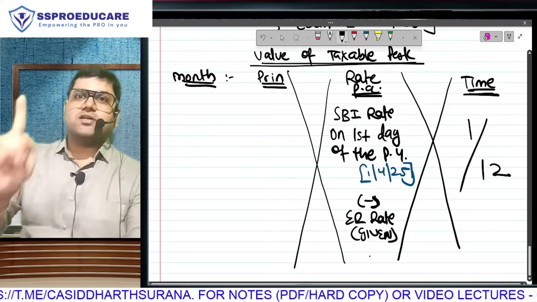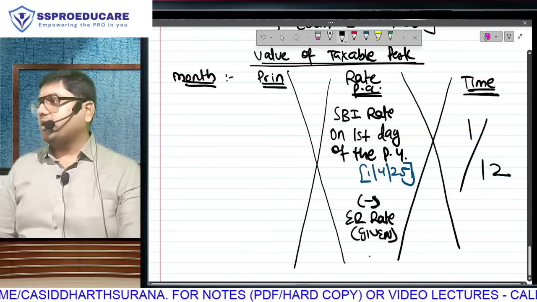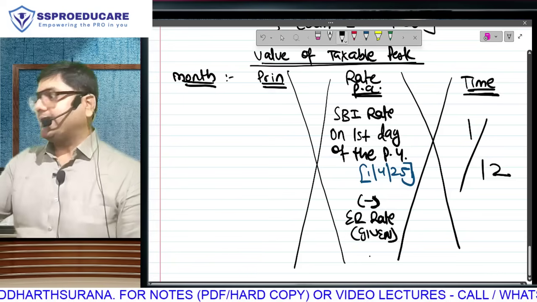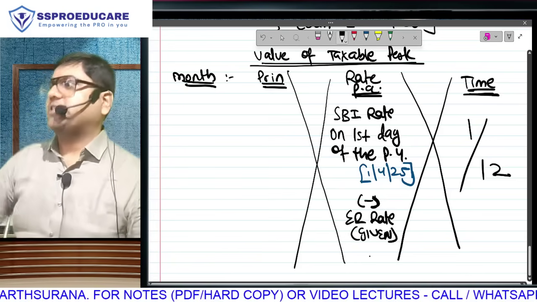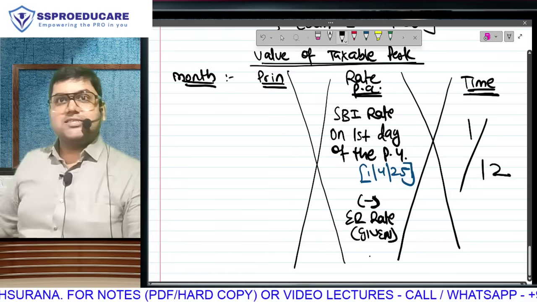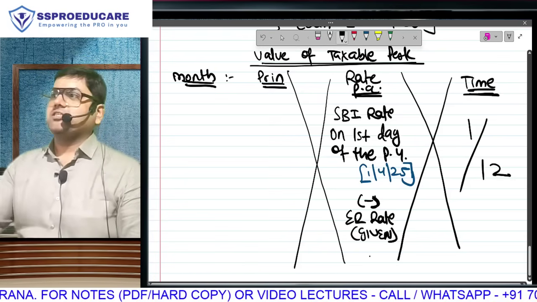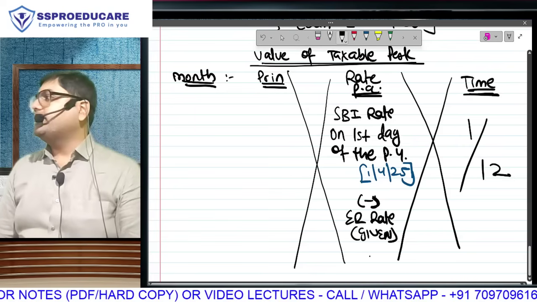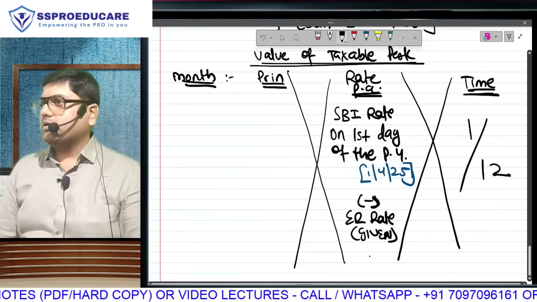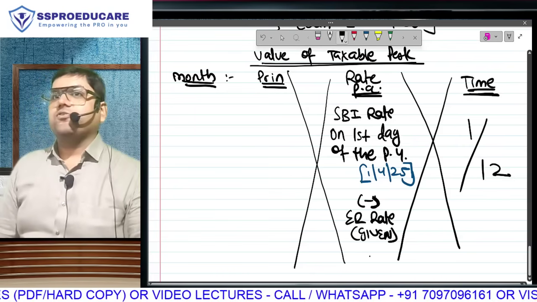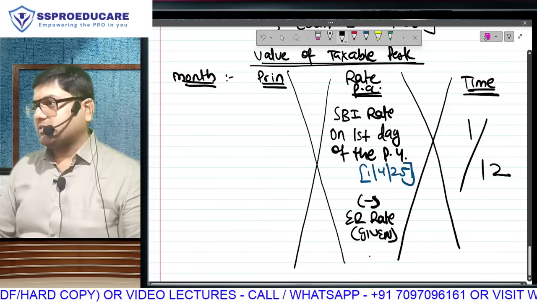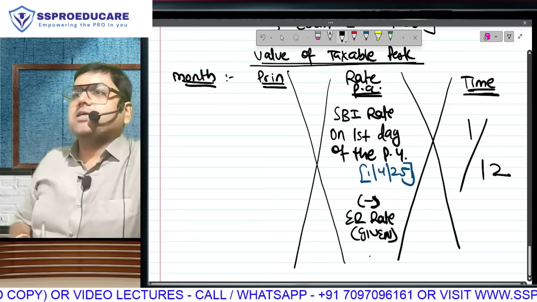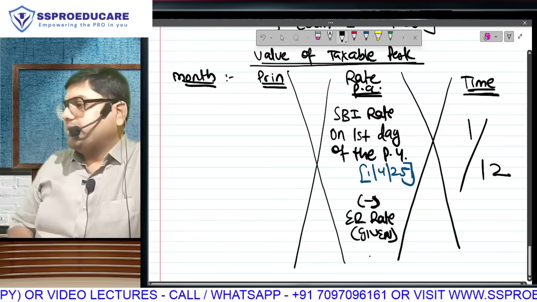SBI rate on first day is going to be your market rate. Now you check how much employer is charging. If nothing, it's interest free. If he's charging something, that is concessional interest. Subtract that: SBI rate minus employer rate. Understood? We are calculating perquisite on a month-on-month basis. So principal into rate into 1/12, and lastly we come to principal.